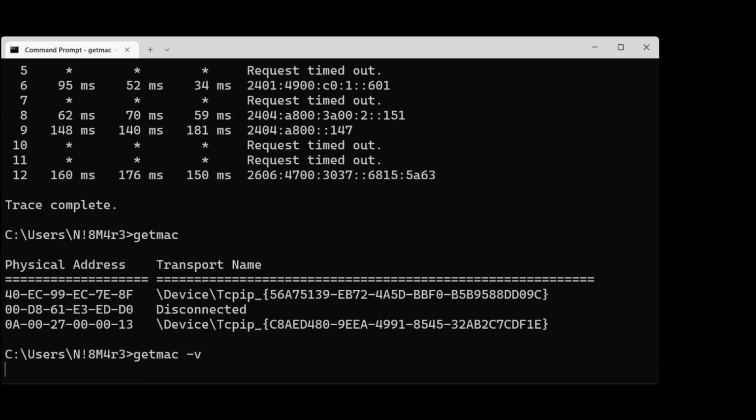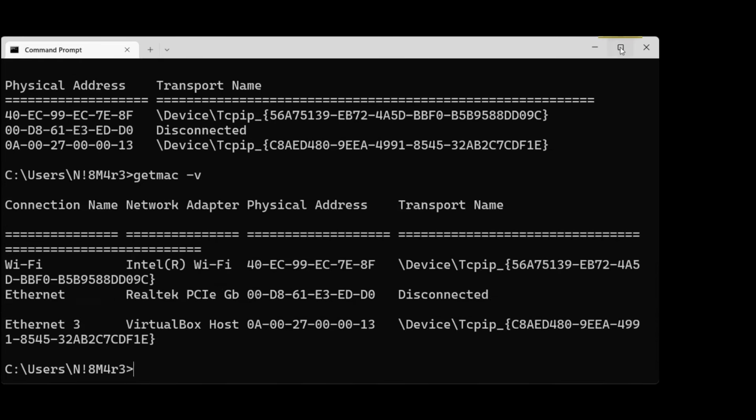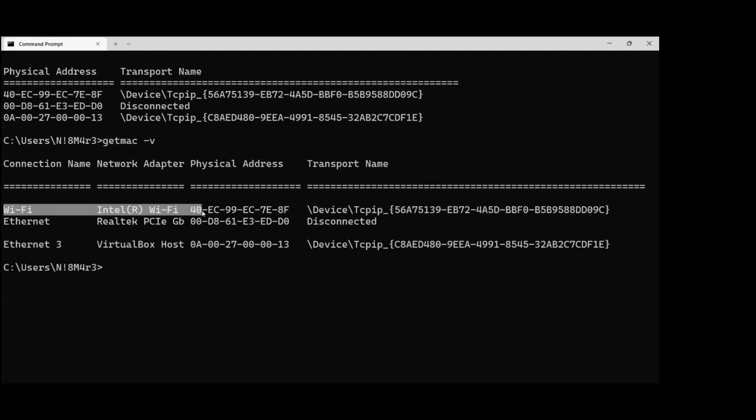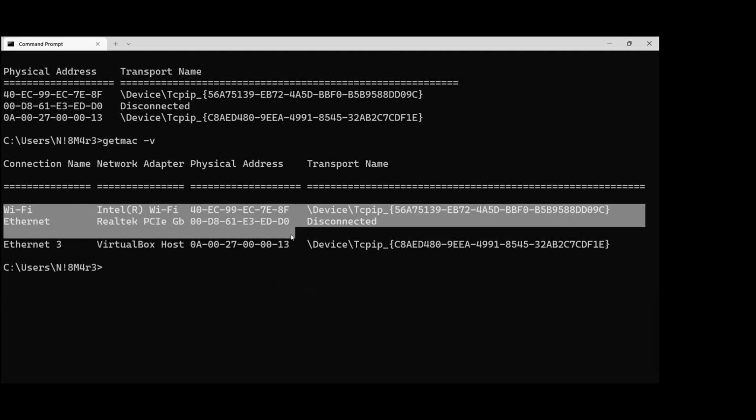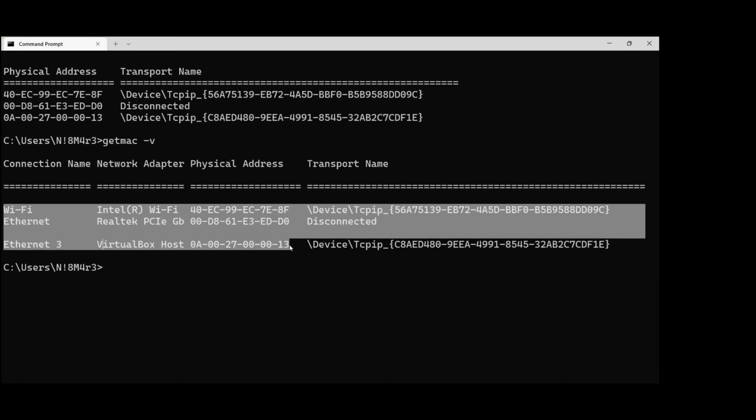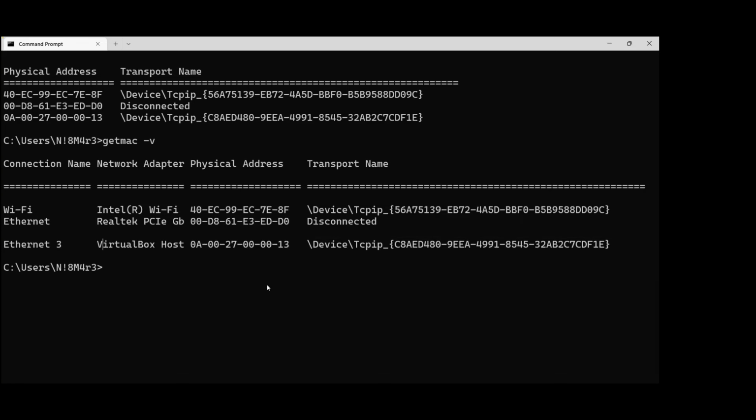it is going to showcase clearly: for Wi-Fi, this is the MAC address, for Ethernet, this is the MAC address, and for VirtualBox, this is a different MAC address. As I told you, the first 6 digits specify the vendor-related information. I hope you understood how to check the MAC address.